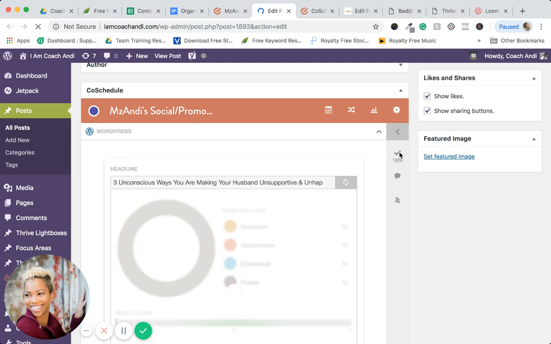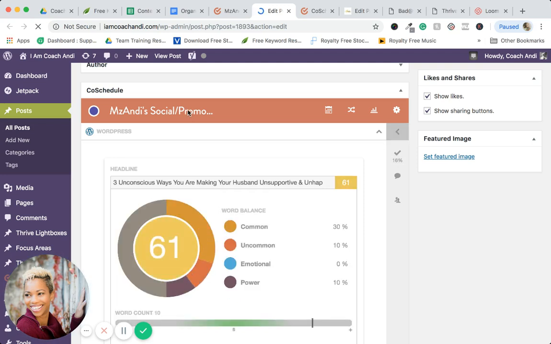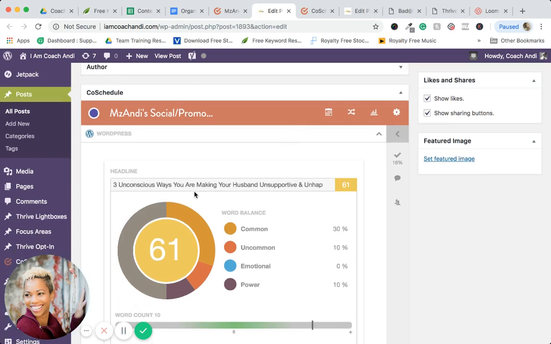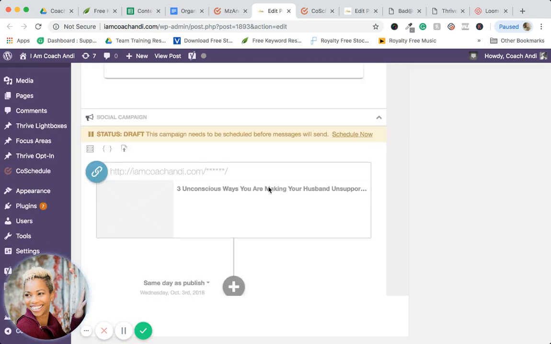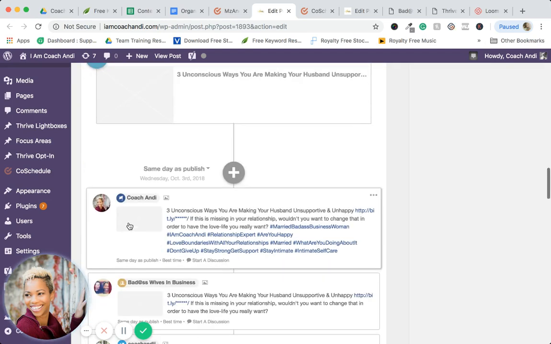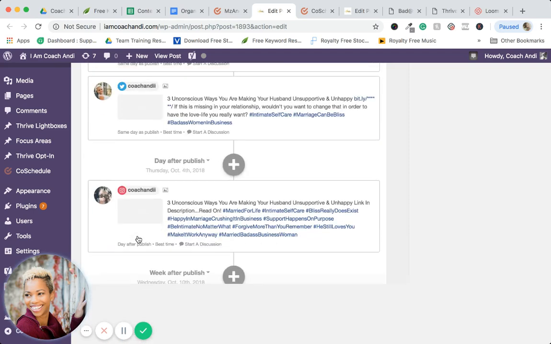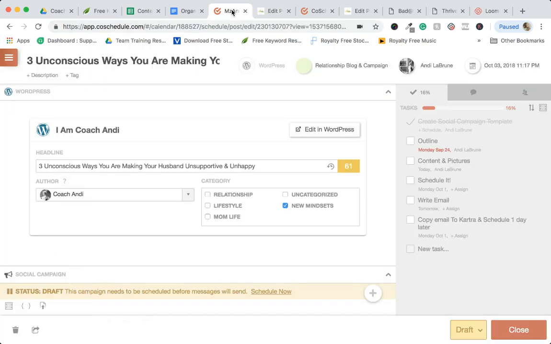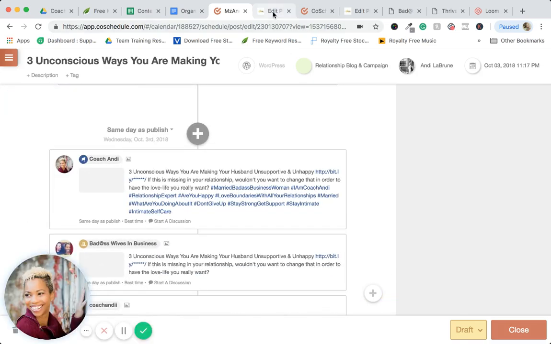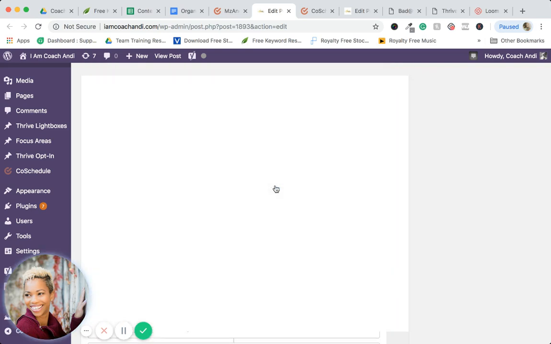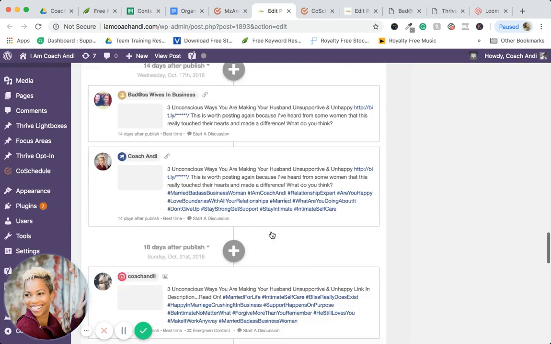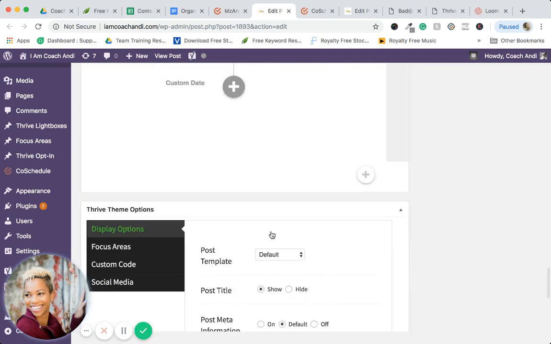And guess what? My task pane is still here. I can still do everything right here. I can still tweak my headline here. I can actually go in and tweak all of this as well if I wanted to change something. Everything that I could do over here on the calendar is still over here in WordPress. So if something came up and I wanted to change something while I'm writing the post, the article, I could do it right in here and change it without having to go back and forth. So that has been super helpful.